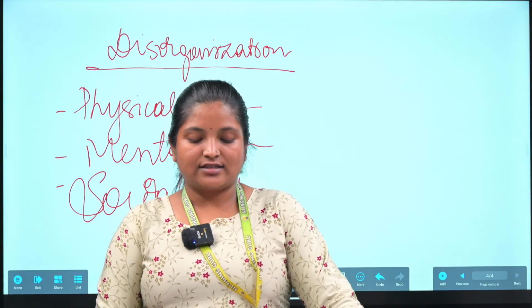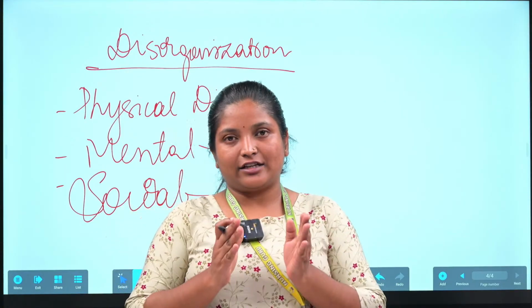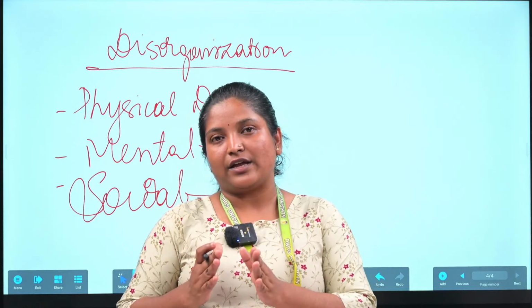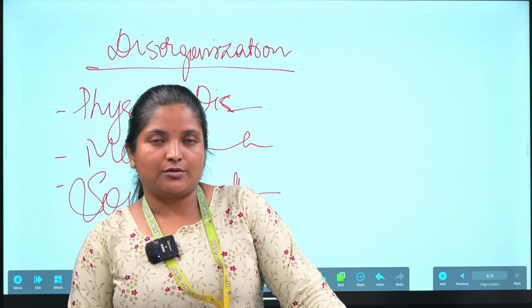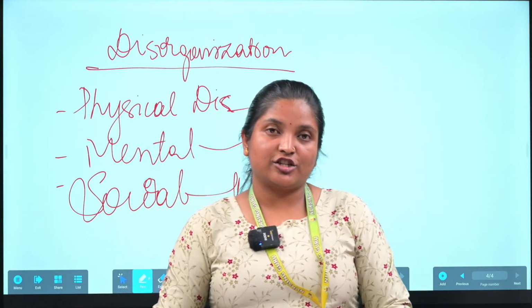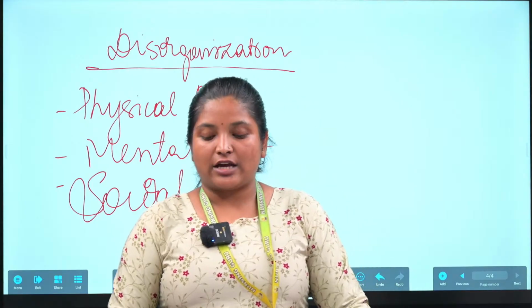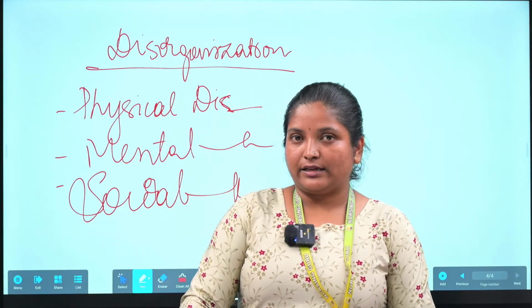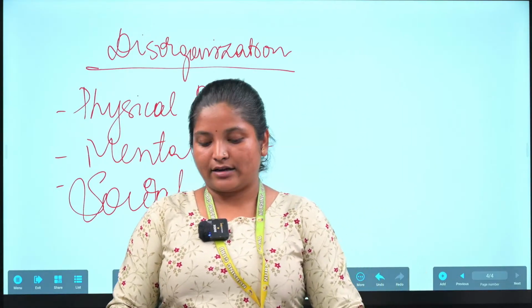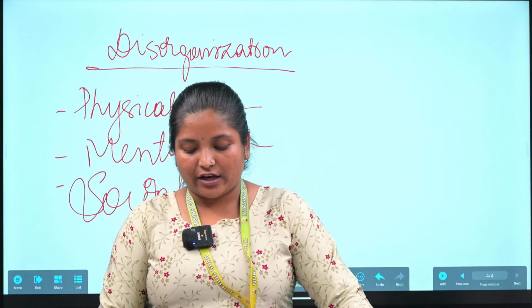The crowd has narrow attention, so the attention is very narrow. Then poor suggestibility, and low mentality will also be there. Irresponsibility. Then classification of crowds.